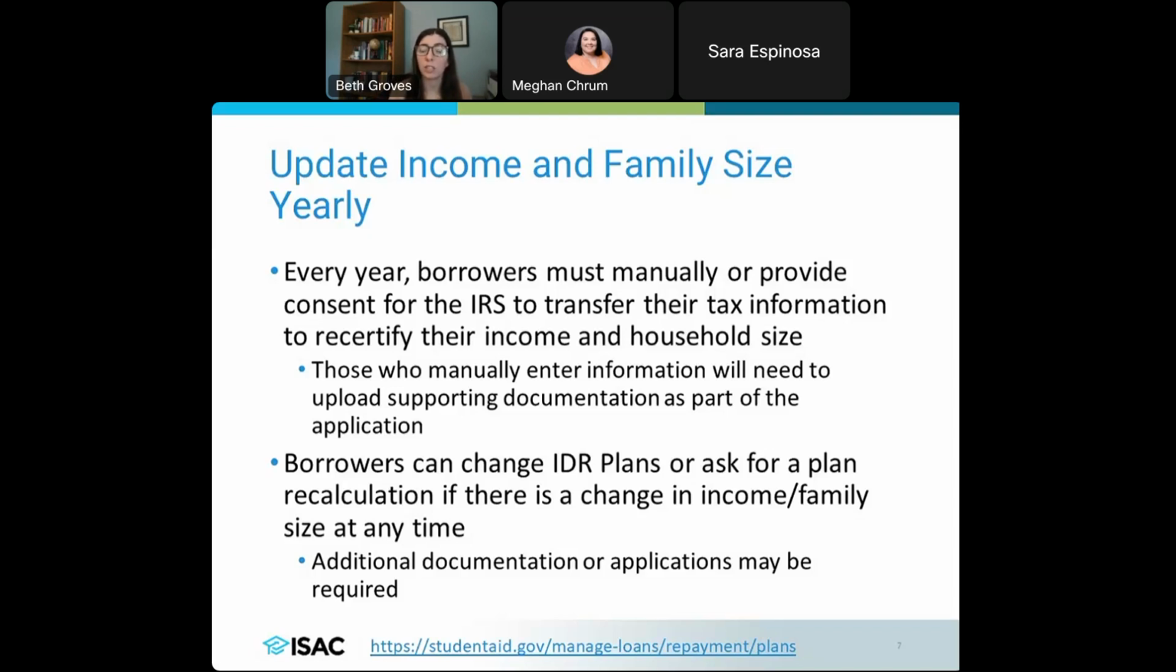If there's some kind of change in circumstance, if your family size changes, if your income changes, say there was a loss of a job, say there was a new baby, that is a change in circumstance. And so that's going to affect your monthly payment. And so you can recertify that. You don't have to wait for that recertification date. You can go in and make those changes so that that information gets updated for you without having to wait for that recertification date. You may have to submit additional documentation. It's going to be dependent on what they ask for.